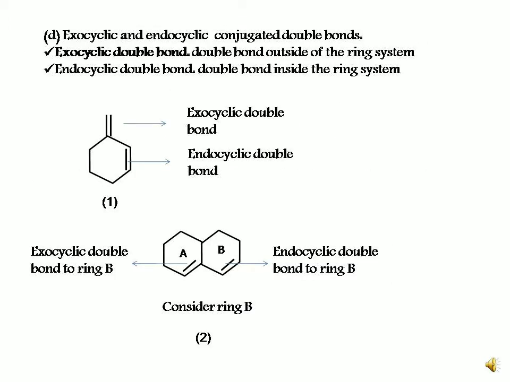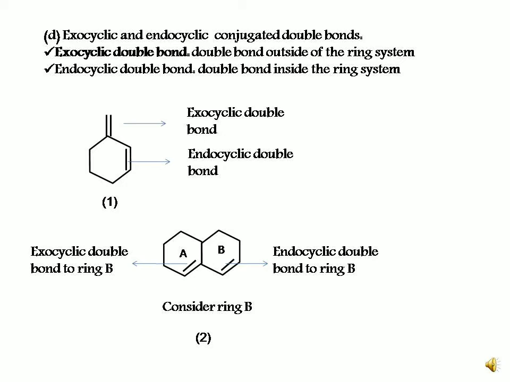Now the fourth one is exocyclic and endocyclic conjugated double bonds. The very first thing is exocyclic double bonds. These are the double bonds outside the ring structure, whereas endocyclic double bonds are the double bonds inside the ring structure. Now consider figure 1 where we can clearly see the presence of an exocyclic double bond and an endocyclic double bond.